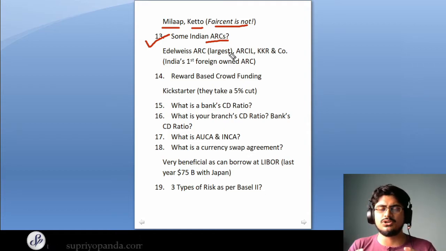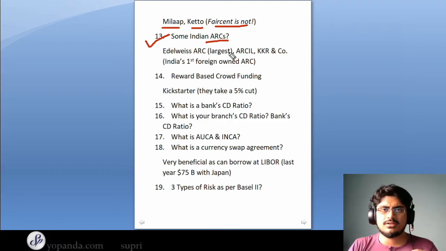Now what the ARC will do is try to recover the value that is there. So it might try to sell assets, or it might try to get hold of the promoters and acquire the money. So they will try to acquire as much as possible, and they are well versed in this business. The bank is not well versed in this business, so they try and get a profit out of this transaction. So it helps the bank as well, and it helps the ARCs also to make a decent profit. Now this is a system which has gotten a lot of traction internationally. However, in India, ARCs have not performed that well.